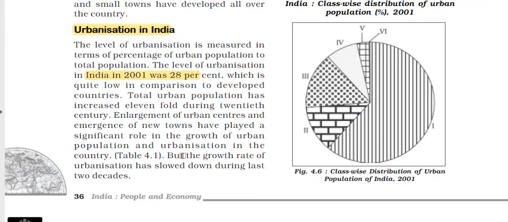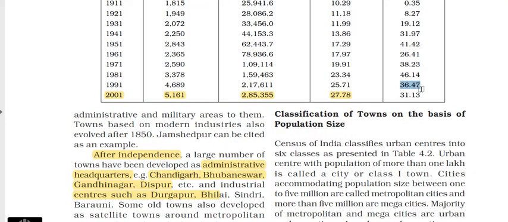The urban population has increased 11-fold during the 20th century, but in the last 2 decades you will see that the decadal growth has decreased from 36.47% to 31.13%, and in 2011 in your book you will find it is 31.08%. So the growth rate of urbanization has slowed down during the last 2 decades.